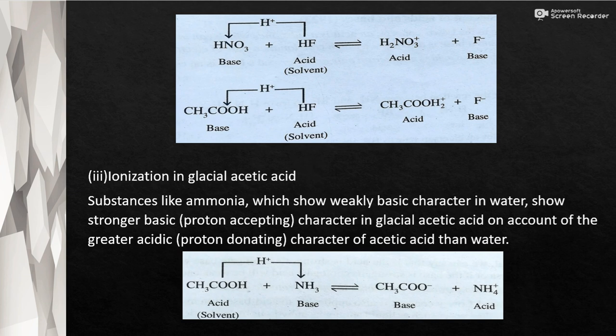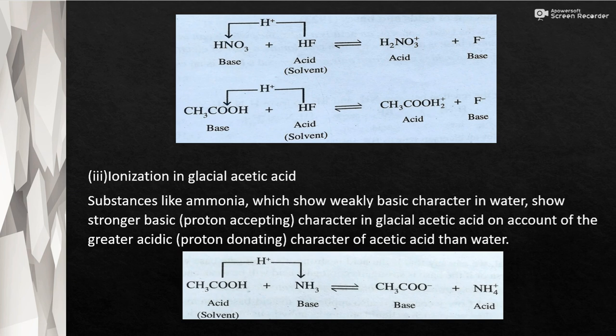Here is the reaction of HNO3 in HF media, that is, anhydrous HF, which is the solvent here. HNO3 in aqueous solution is a strong acid, but in this case it is acting as the base. HNO3 has a tendency to accept a proton from HF and becomes H2NO3+, an acid, and HF becomes F-, the base.